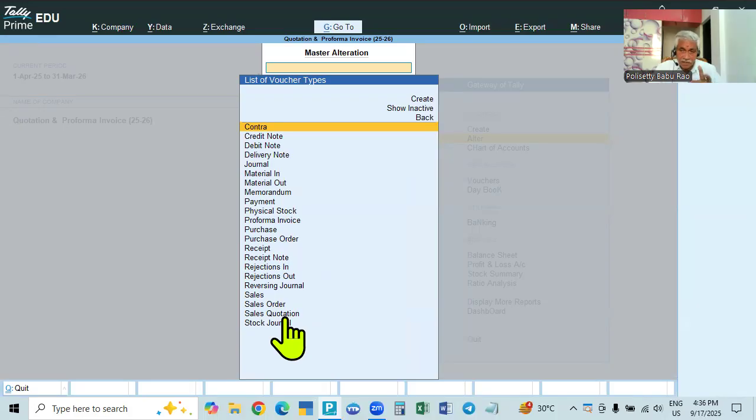If it is made regular, then this will not appear. Similarly, if you make the sales voucher optional, it will print as a proforma invoice. Otherwise, if you make it a normal voucher, it will be a sales voucher. But here we created them, so these will be available always.